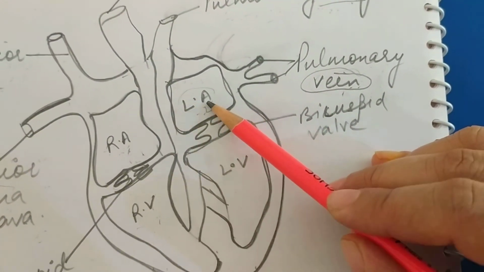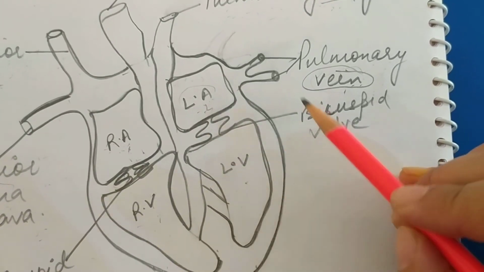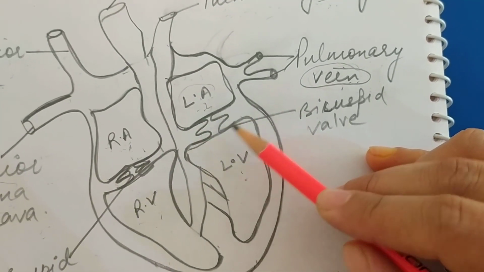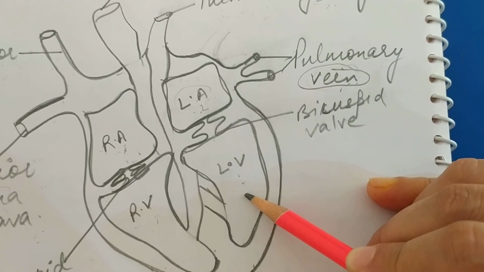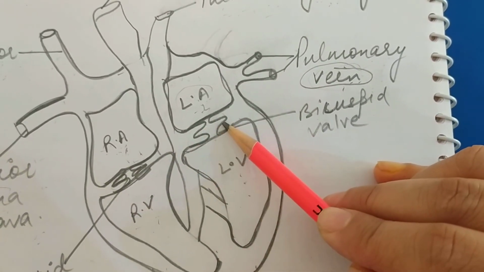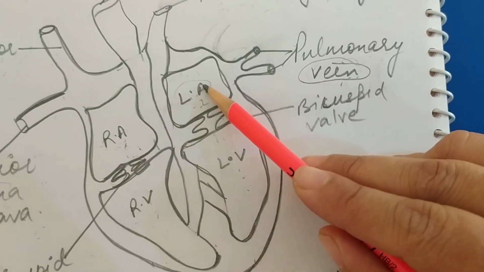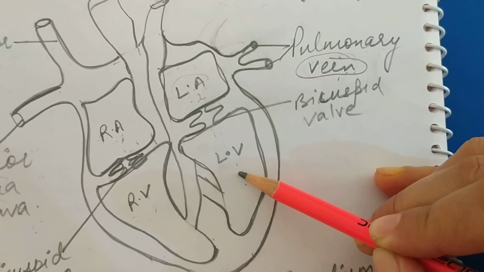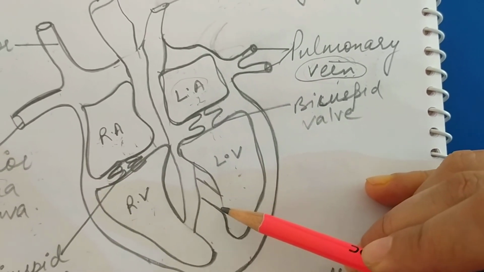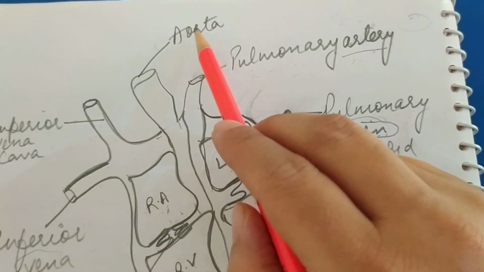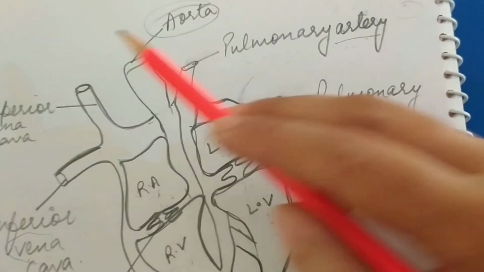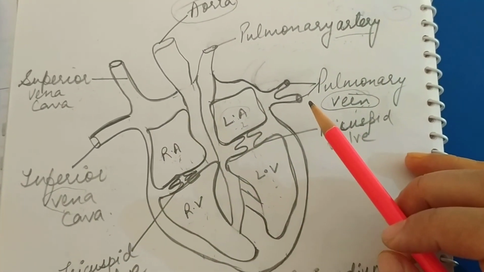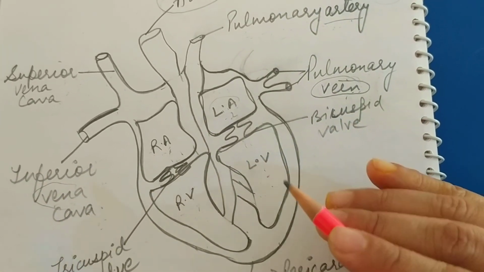After that, the blood enters into the left ventricle, and the bicuspid valve which is present in between the left auricle and the left ventricle will get open and the blood enters into the left ventricle. Now these valves get closed to prevent backflow of the blood, ताकि blood जो है वो वापस ना जाए, ये valves close हो जाती हैं और एक pressure generate हो जाता है left ventricle में, जिसकी वजह से जो blood है it goes into all the parts of the body through the largest artery called aorta. Now this is up to the blood flow through the heart, and this section is very important for your